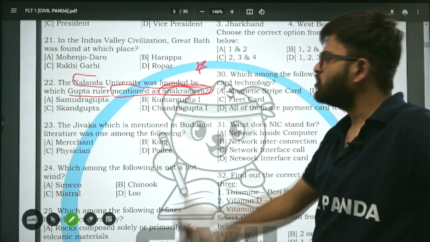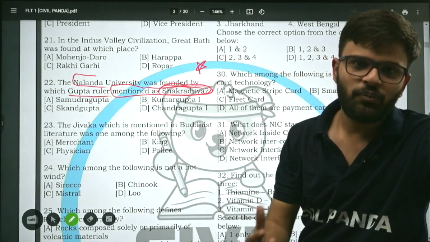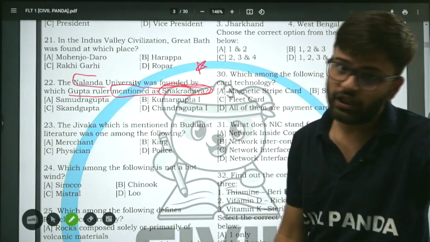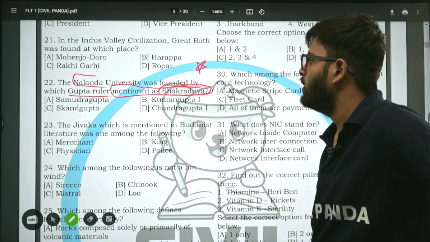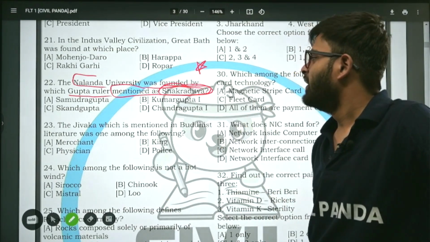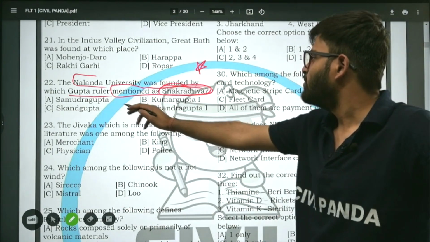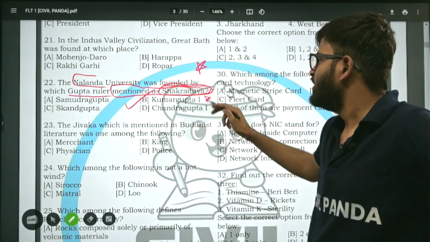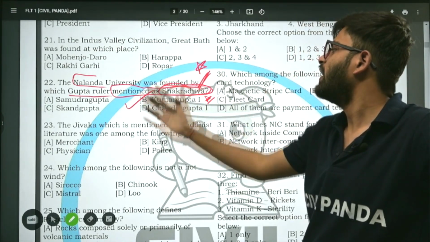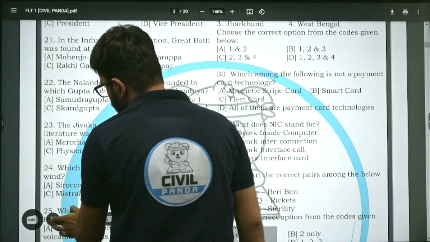All right. Samudragupta, Kumargupta first, Skandagupta or Chandragupta first, which was also known as Shakraditya. Giving you 5 seconds to think about it. It is a very important question. सारे 100 के 100 important हैं. The correct answer is Kumargupta first. He was also known as Shakraditya, who is said to have founded the Nalanda University.